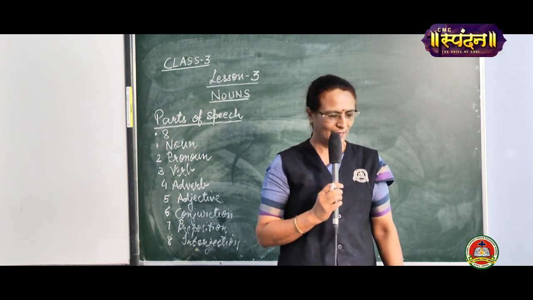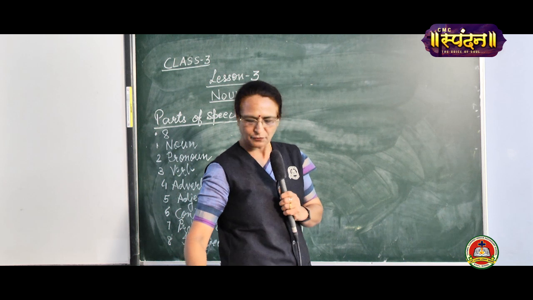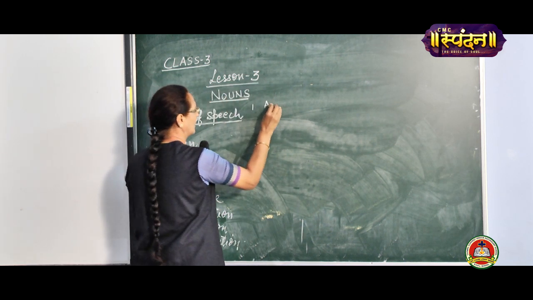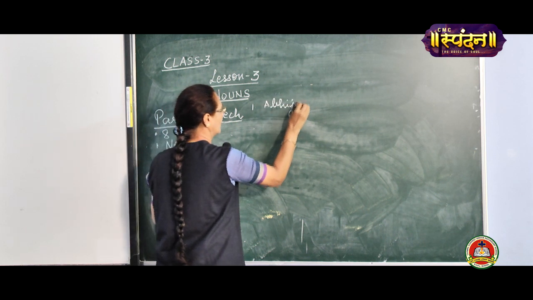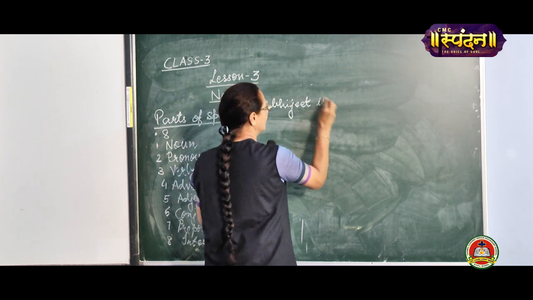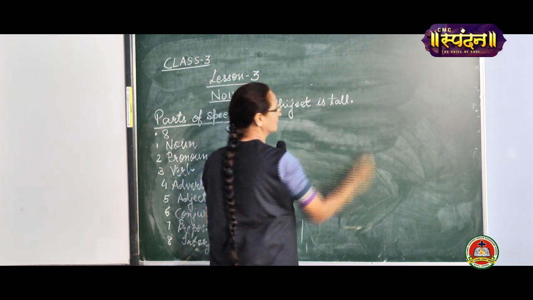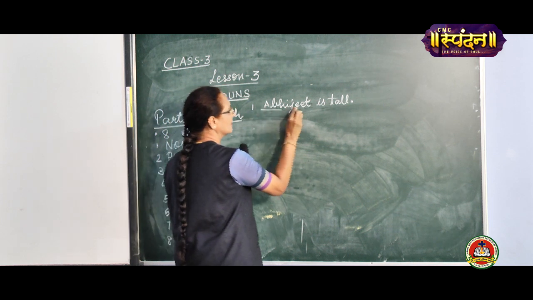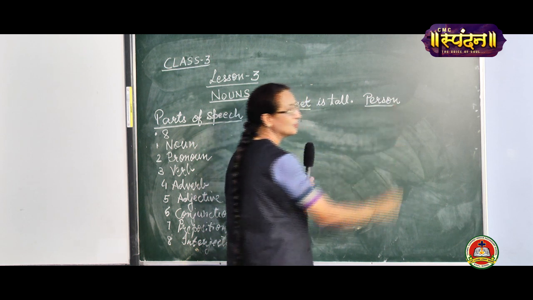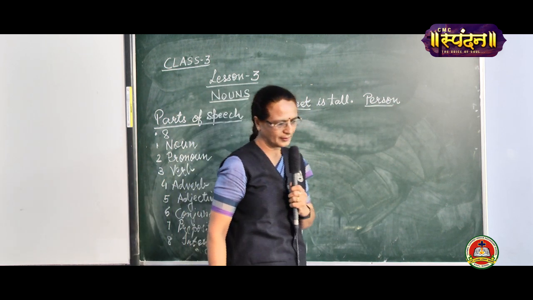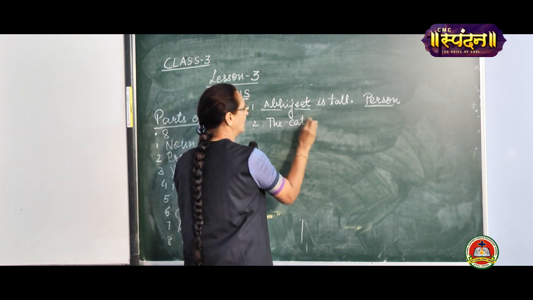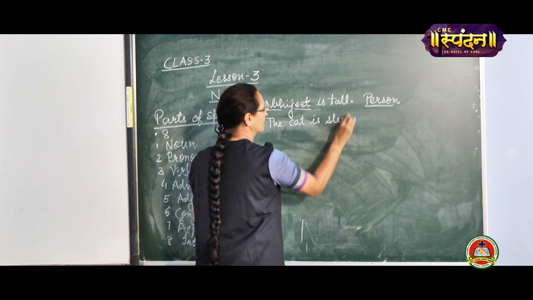Is that clear? Now, look at the following sentences. If I say, Abhijit is tall. Abhijit is the name of a person. The cat is sleeping.